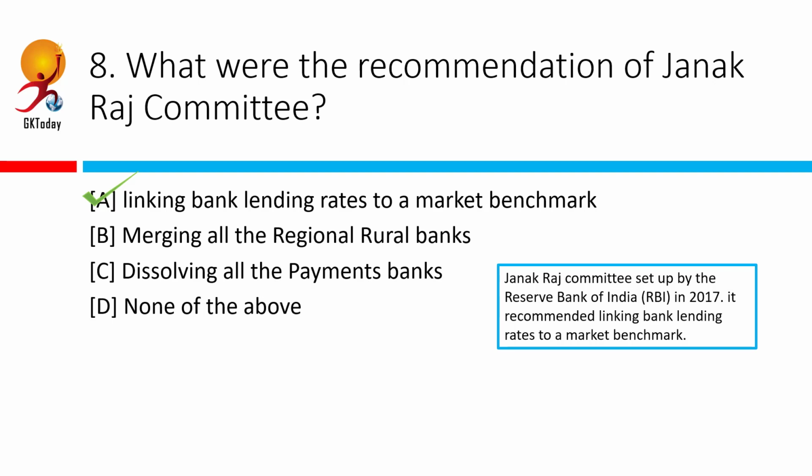The panel was headed by Janak Raj, who was the principal advisor Monetary Policy Department, and recommended that all floating rate loans advanced from April of that year could be referenced to one of the three external benchmarks. They also suggested a risk-free curve involving rates on treasury bills or certificate of deposit rates or the central bank's policy repo rate.